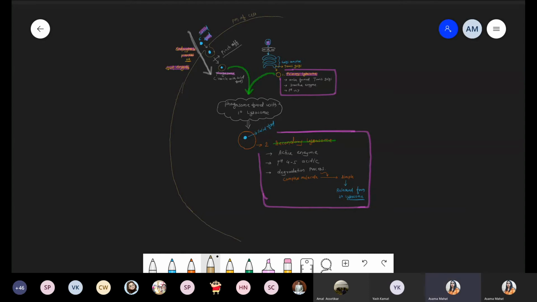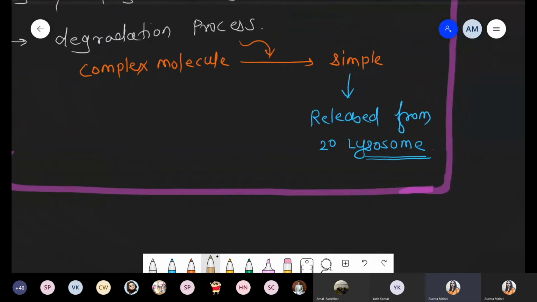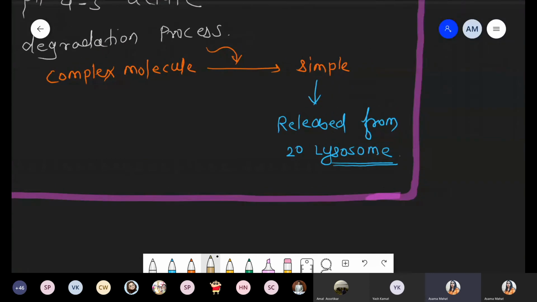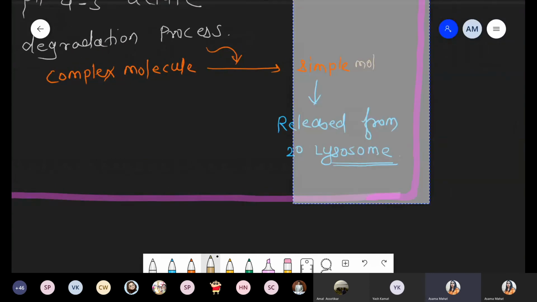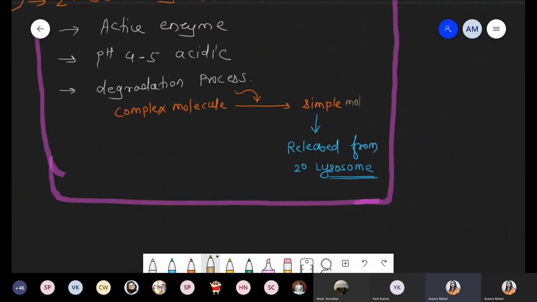Okay. So this condition, basically we are talking about release from the lysosome. इसी में हम continue correct point. That is complex molecule, it is converted into simple molecule. Simple process. Okay. It is converted into simple molecule. And now what happened? Just we discussed, it is released from the secondary lysosome.